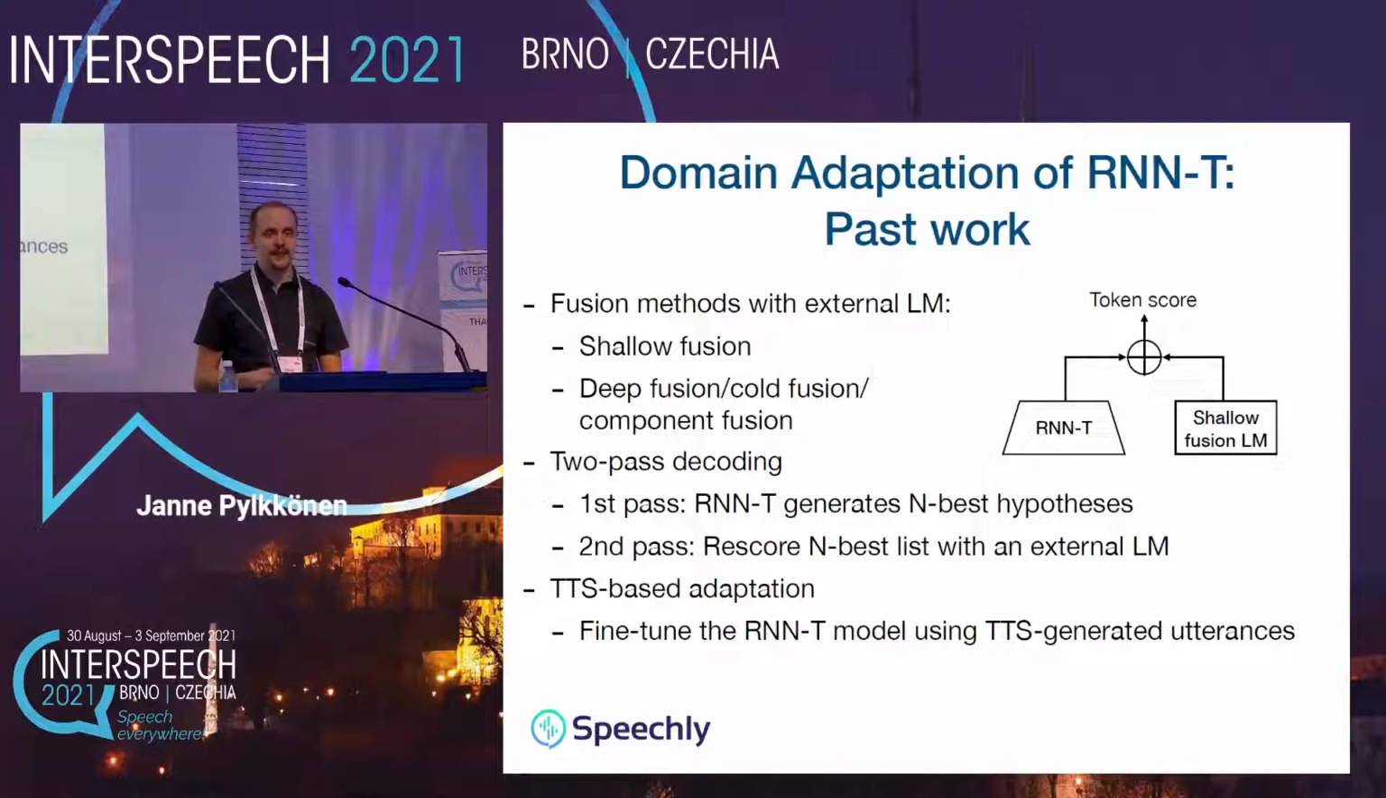A completely different way of adapting for domain adaptation from text-only data is to use text-to-speech generated utterances for fine-tuning the network. This has been reported to work well, but we don't find that method as particularly simple nor as a desirable way for quickly adapting the models.